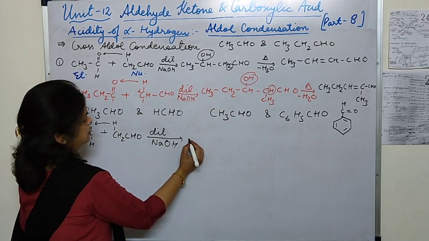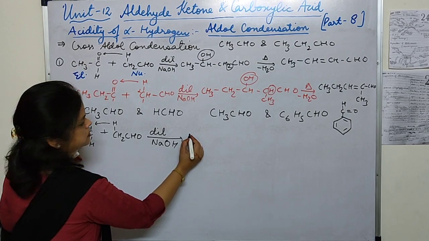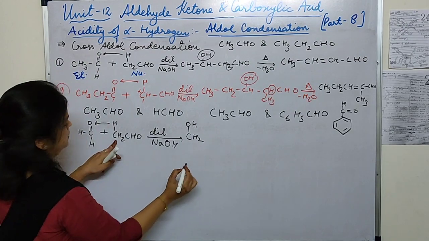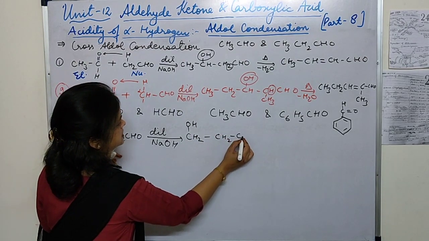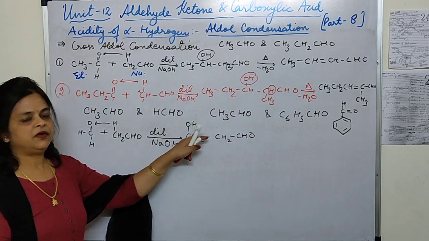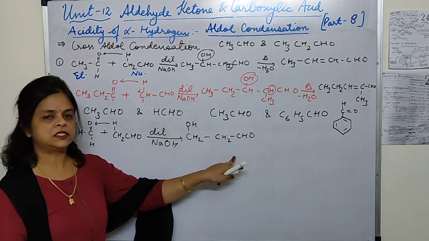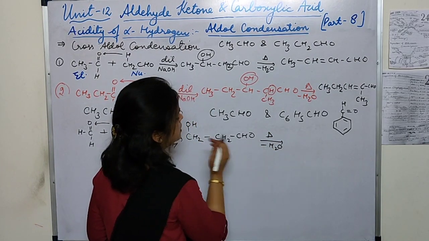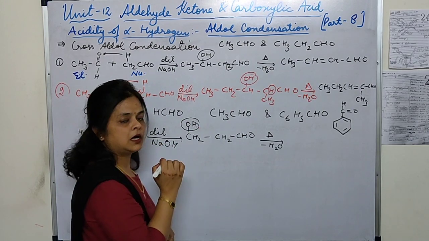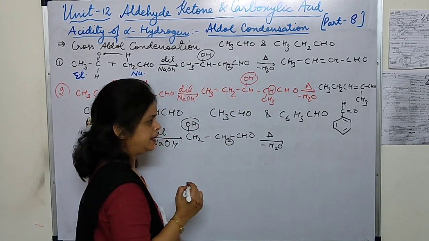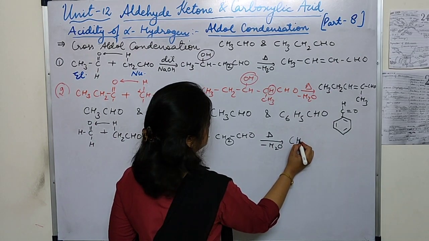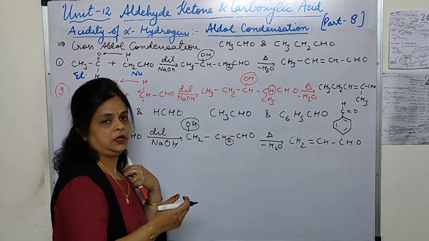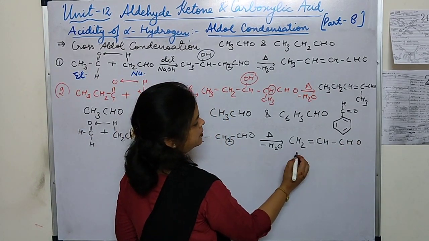What is the structure of the aldol? It is CH2OH. Now we are having CH2 and this is CHO. This is an alpha beta hydroxyaldehyde. On heating it loses a water molecule, and from beta carbon OH and from alpha carbon hydrogen will come out, and we will get CH2 double bond CHCHO. What is the common name? Acrylaldehyde. The common name for this compound is acrylaldehyde.